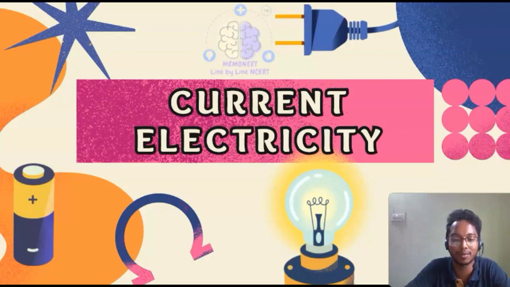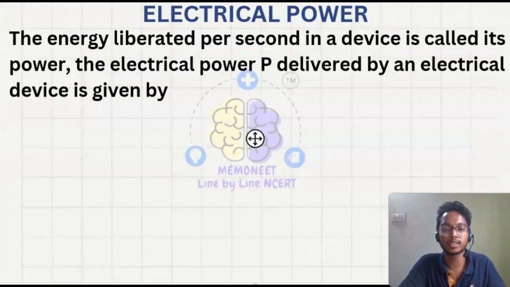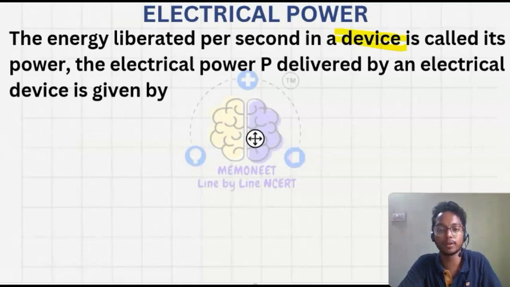Okay, so let's start our chapter, current electricity, and the portion will be electric power. So what is electric power? The energy liberated per second in a device. Energy liberated per second in a device is called its power.